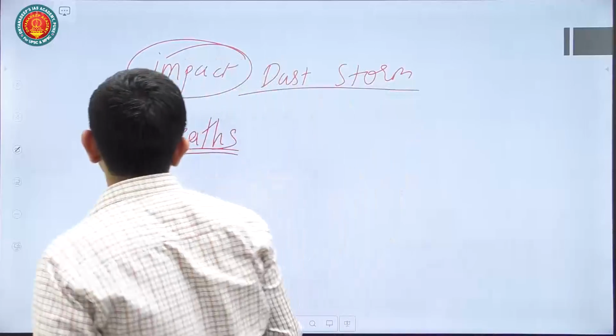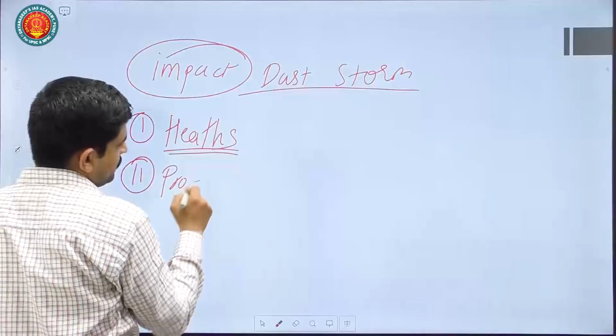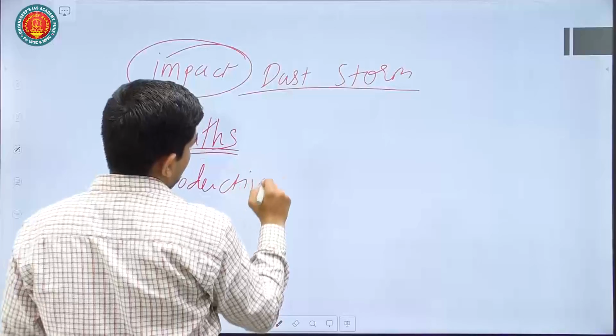Second thing is productivity. Crop productivity also decreases because of various things.